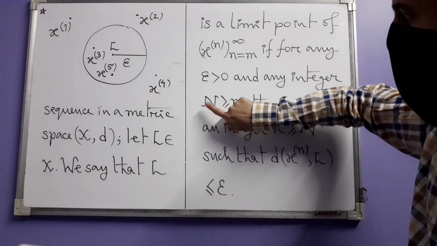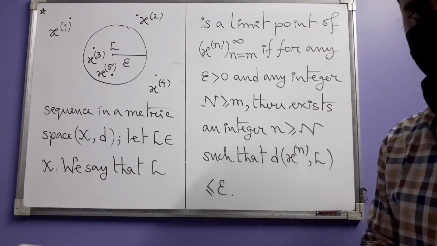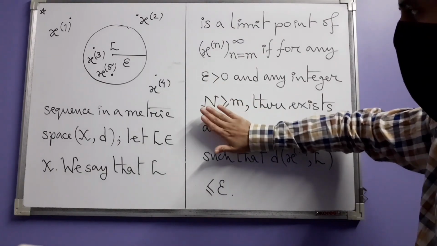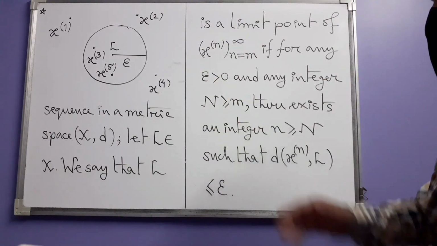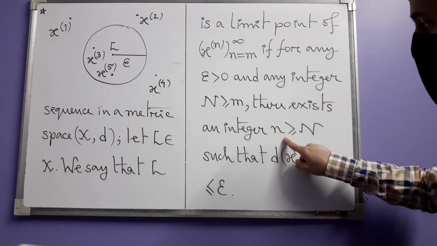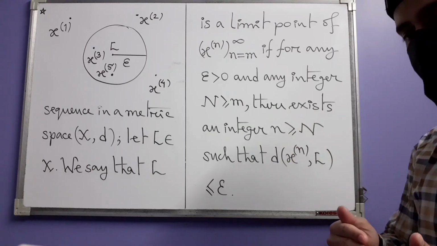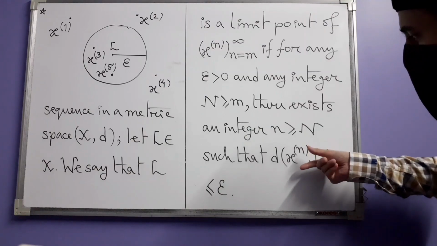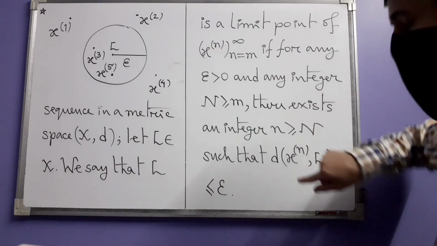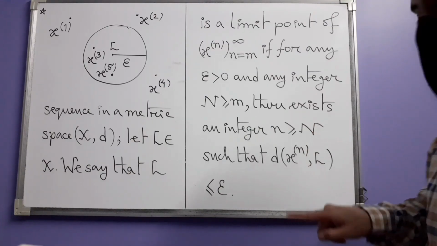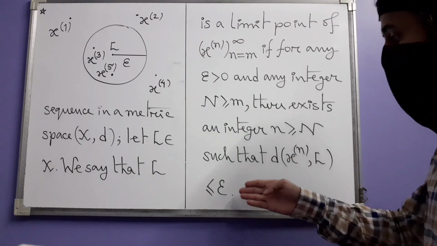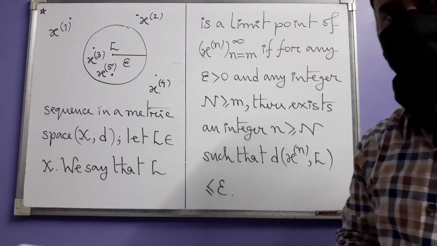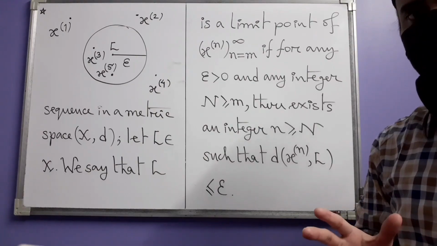Say you choose this capital N to be 100, okay, then with this epsilon and capital N equal to 100, the condition says that there exists an integer greater than or equal to 100 such that the term of the sequence corresponding to that integer is close to L in this sense, that that term lies within this region.